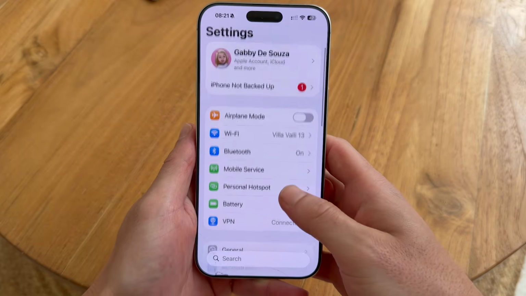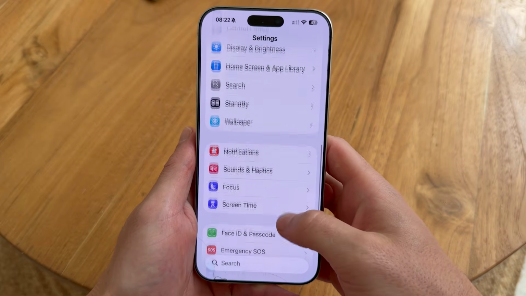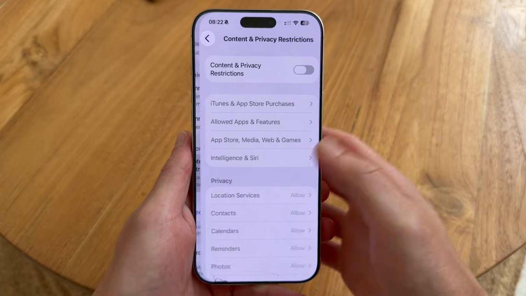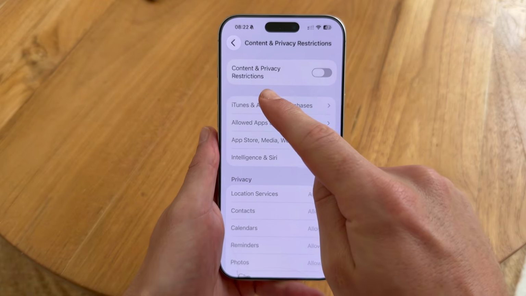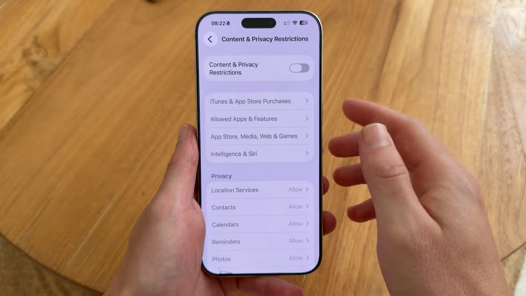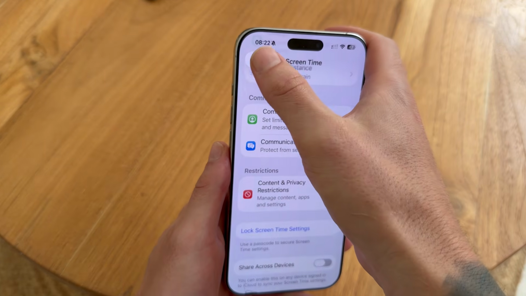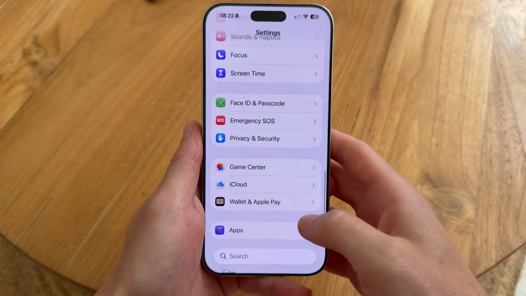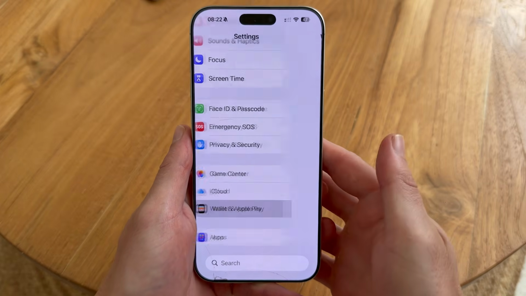and then you can scroll down to Screen Time and click on this. Scroll down to the very bottom and select Content and Privacy Restrictions. Now make sure Content and Privacy Restrictions are toggled to off like so. You can then come back over to the previous window, scroll down to the bottom of the page and you'll see Wallet and Apple Pay. Go and click on this.